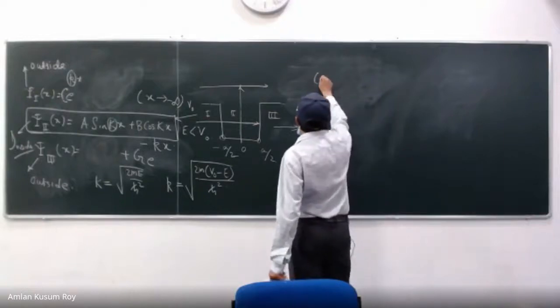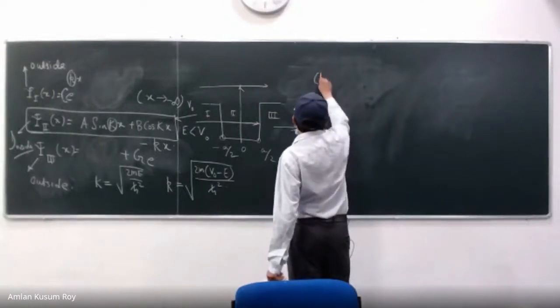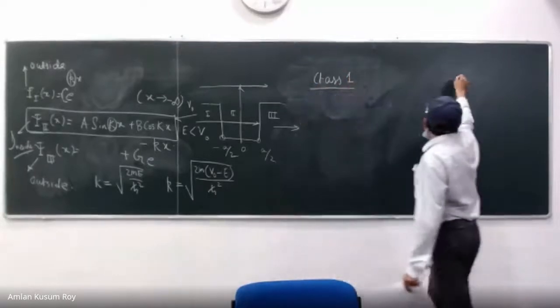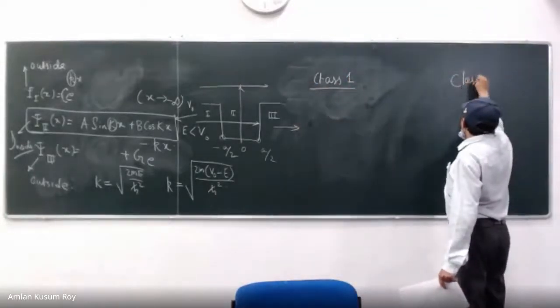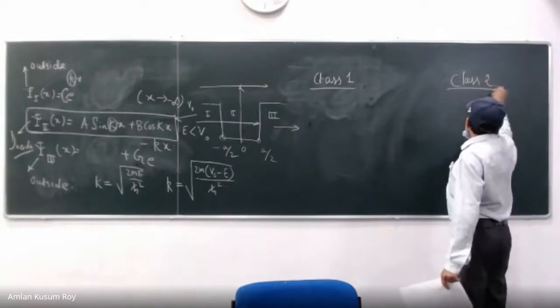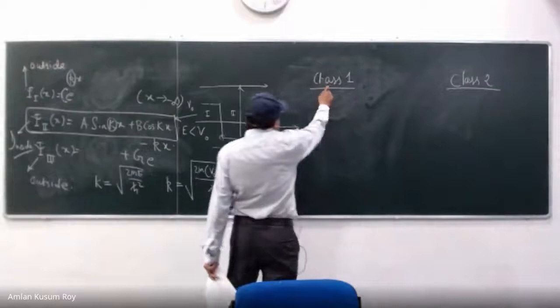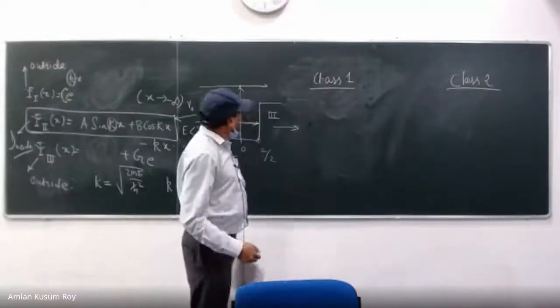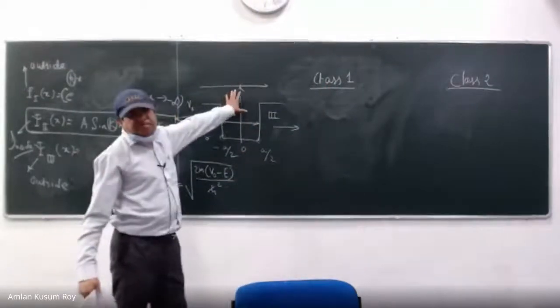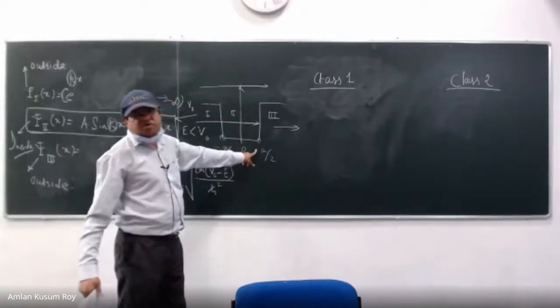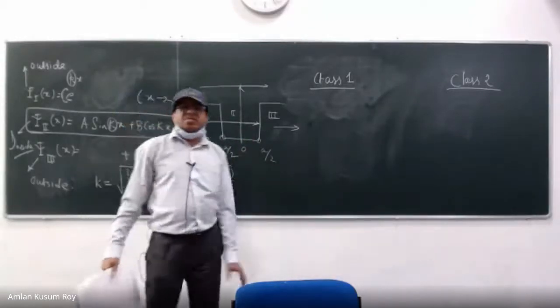So I have some little mathematics here. Just do some algebra, because if I keep on deriving, this class will be gone. So in class 1, I have two solutions, because you see, this is also a symmetric problem. I started with 0, minus a by 2, plus a by 2. There is a symmetry in the potential.